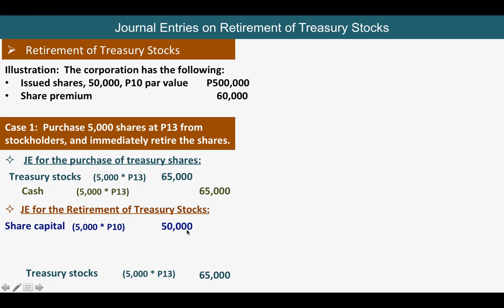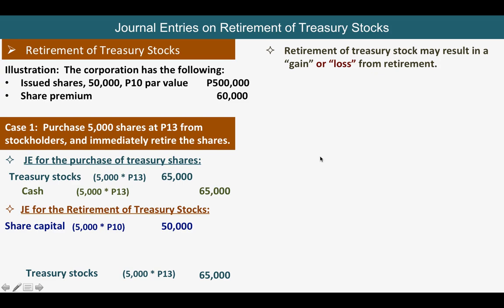Here, class, the rule for the retirement is slightly different from the rule on the reissuance. Retirement of treasury stock may result in a gain or loss from retirement. And the rule in recording a loss is that you first have to consider the share premium from issuance, which we did not consider in the reissue situation.